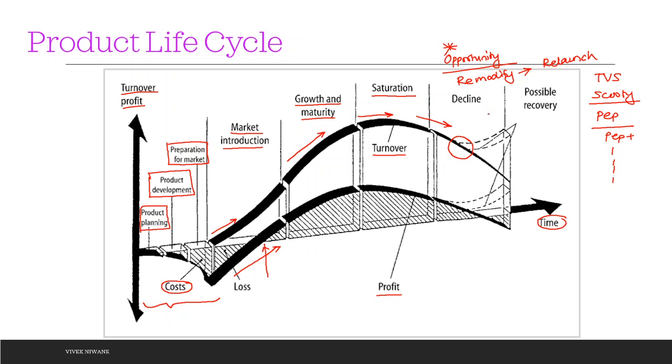They modify the design, and instead of having the losses occurring for that particular product, now they have new graphs, new turnover and new profits for a similar kind of product. So this is a product life cycle. It goes on always. There are n number of examples which go through these kinds of iterations.